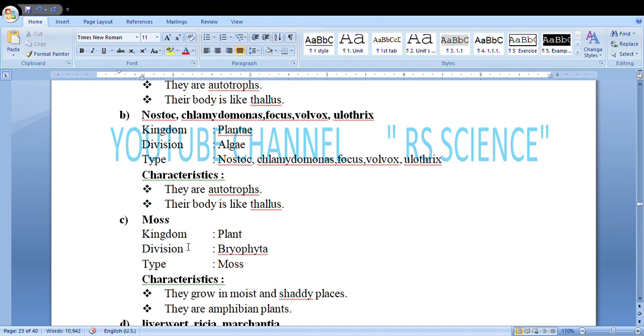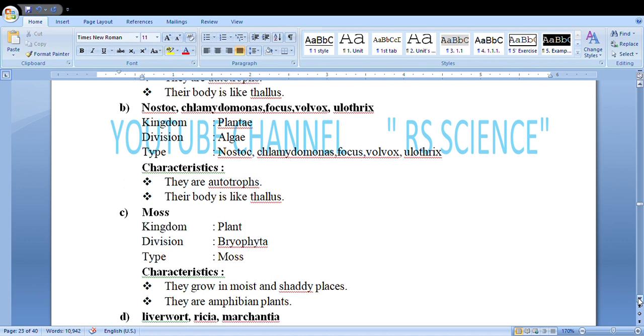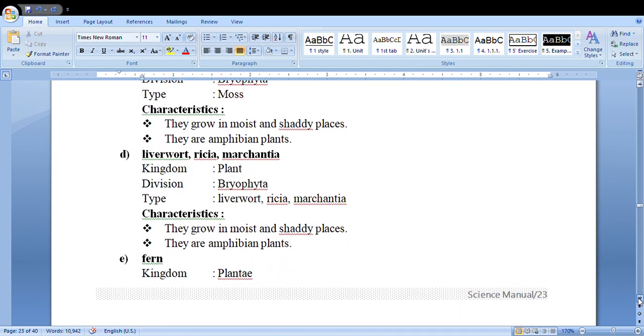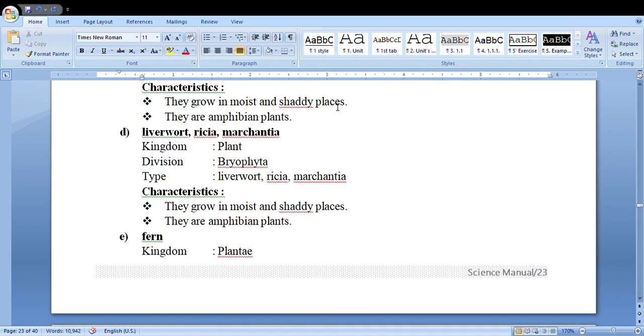Moss: kingdom plant, division Bryophyta, type moss. Features already told: they grow in shady and moist places, amphibian plants.